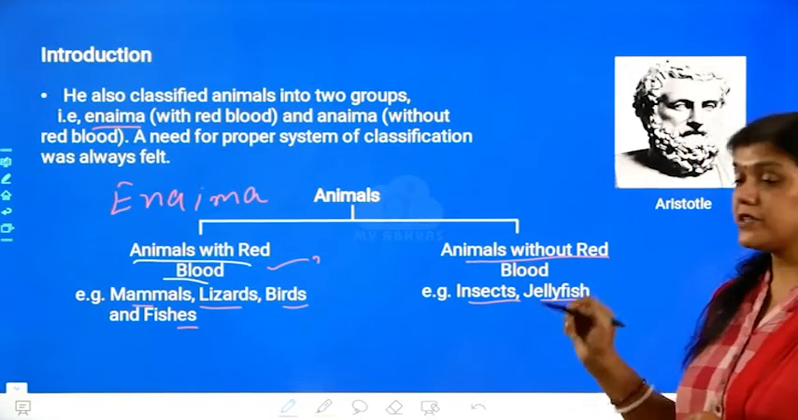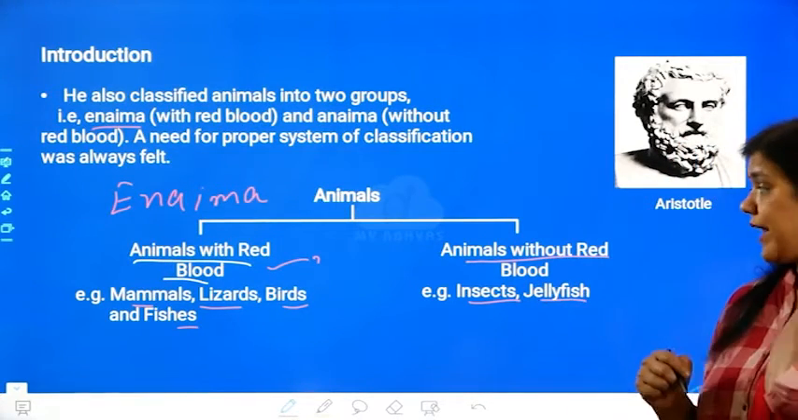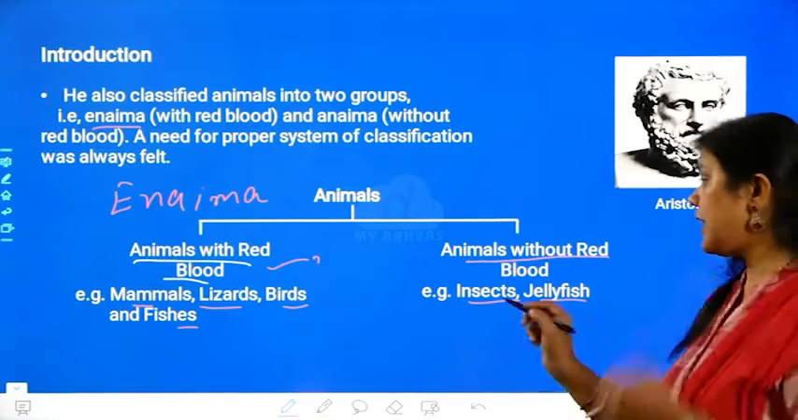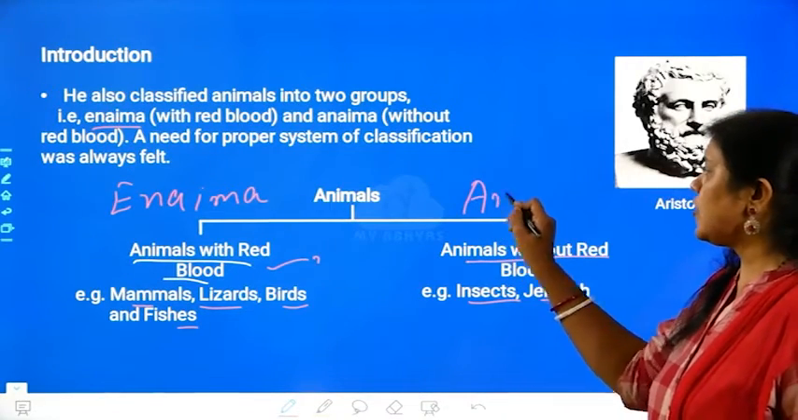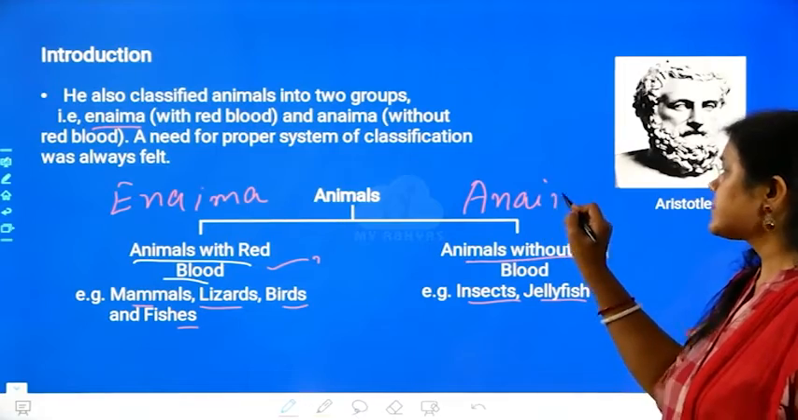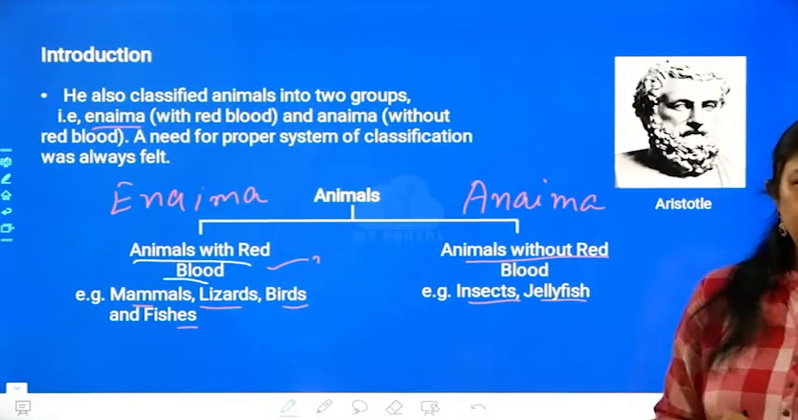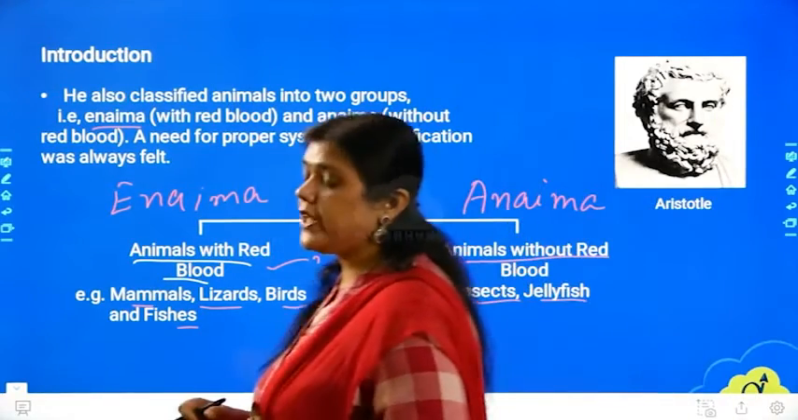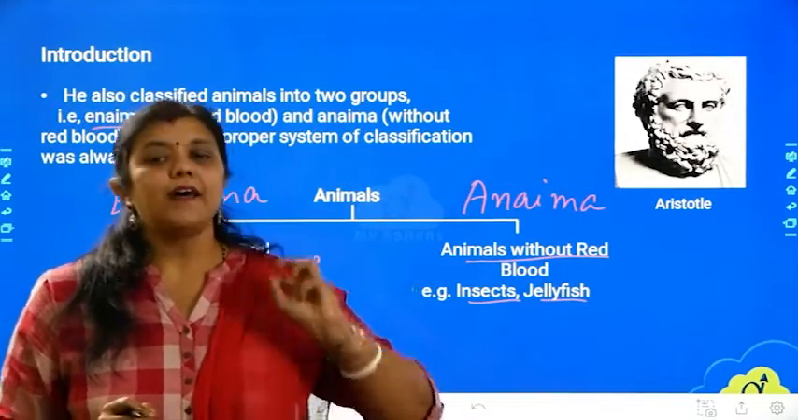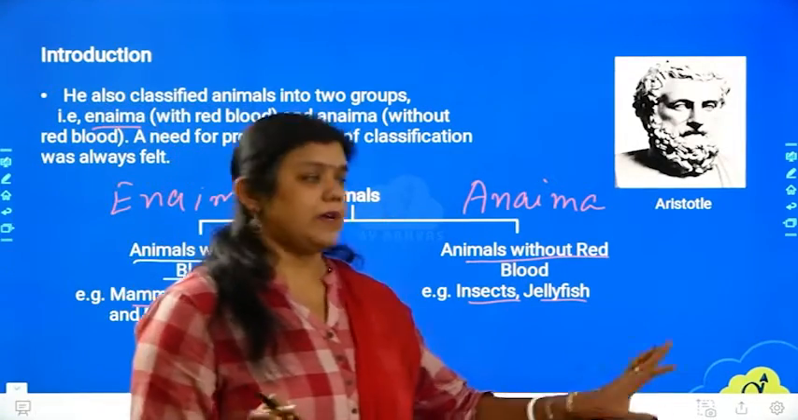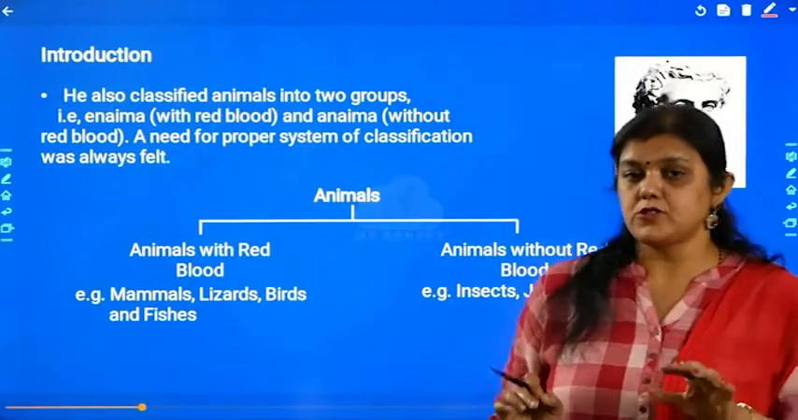Okay, so which animals are there which do not have red blood cells? Those are insects and the jellyfishes. And what did he call it? He called it Anaima. Okay, Enaima and Anaima are the two names he gave for this: animals with red blood cells, animals without red blood cells. So this was a very great contribution of Aristotle.